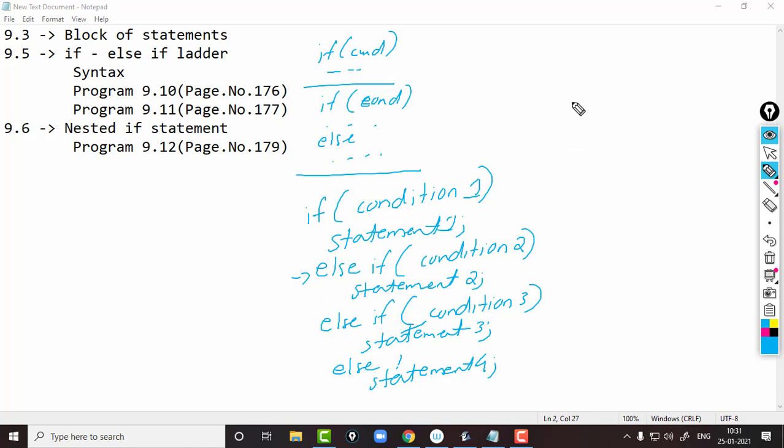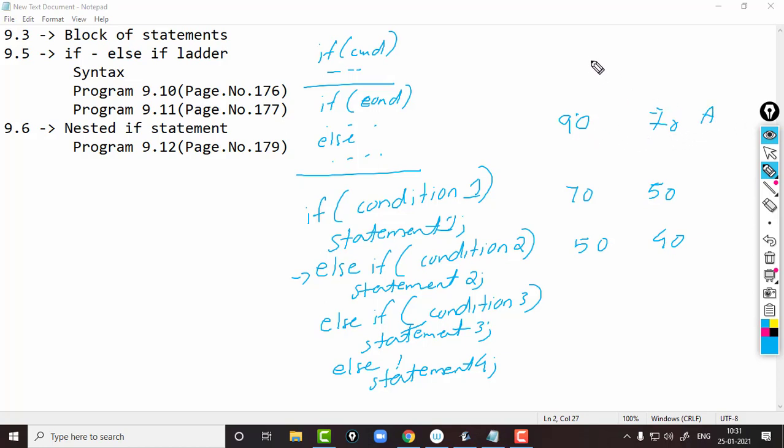So any number of conditions we can check using the else if ladder. For example, how will you find out your grade? If your mark is greater than 90, then between 90 and 70, 70 and 50, then 50 and 40. If your mark is between 90 and 70, you will get A grade.